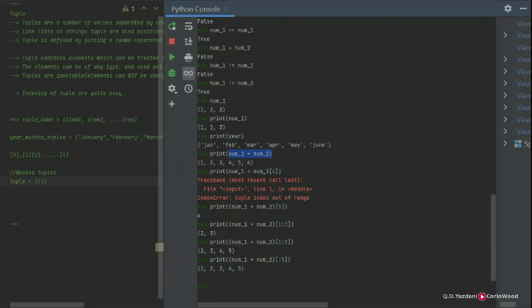If I tell you what this is, that's concatenation. You concatenate the two tuples. So the print of num1, we have done our comparison here, and we have concatenated here the second one, this guy here. So tuple 1 is not a plus, as I said to you before. This is called concatenation. You concatenate the two tuples.